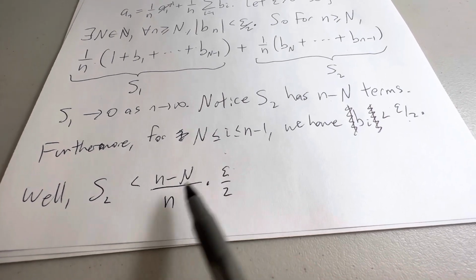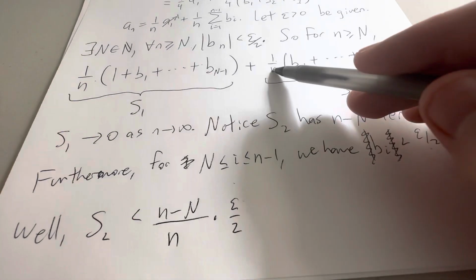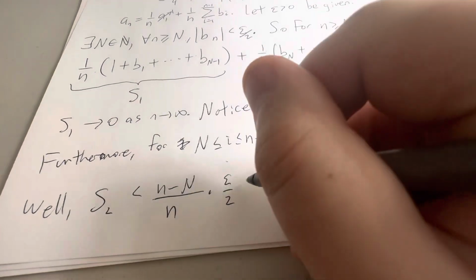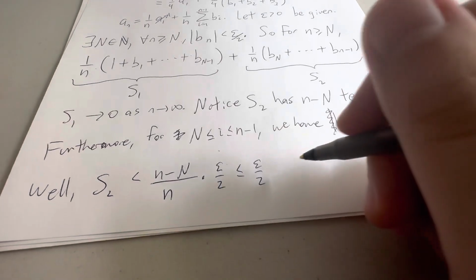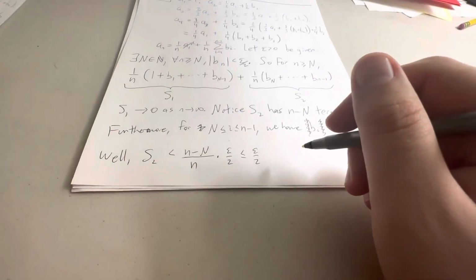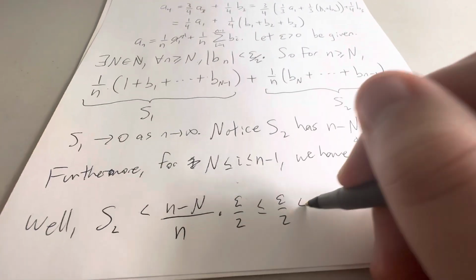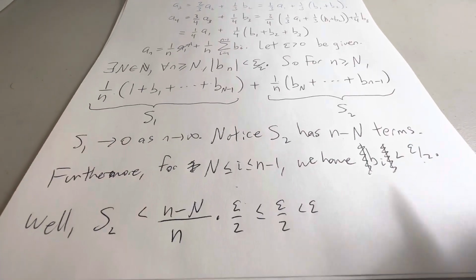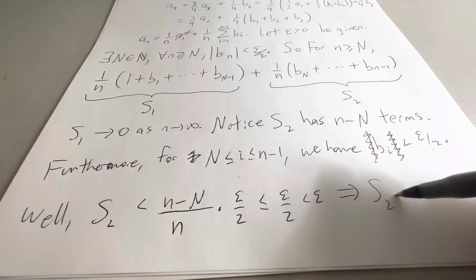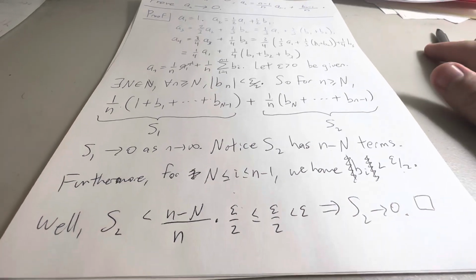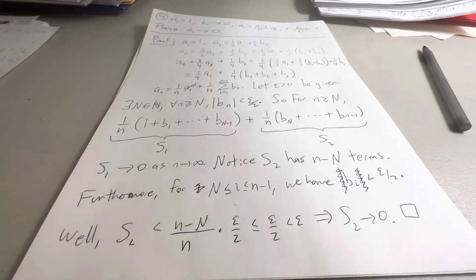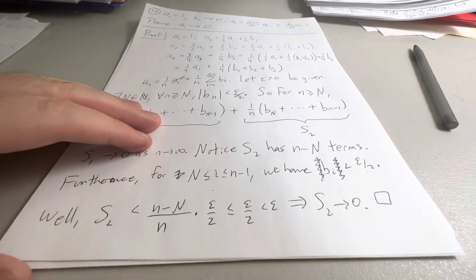Here's how big they are. And then this little n comes from this n over here. But this thing is less than or equal to epsilon over 2, which is just epsilon by another name, right? So this tells me that S2 has to tend towards 0. And that's the end. We can show that a_n tends towards 0 as n tends toward infinity.